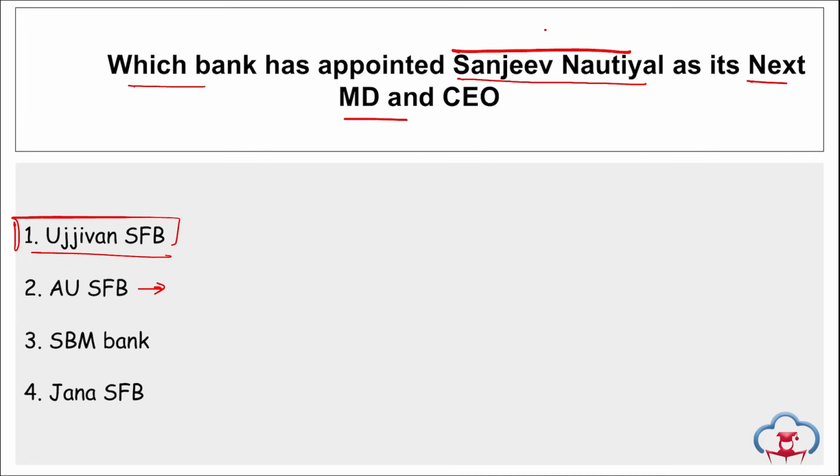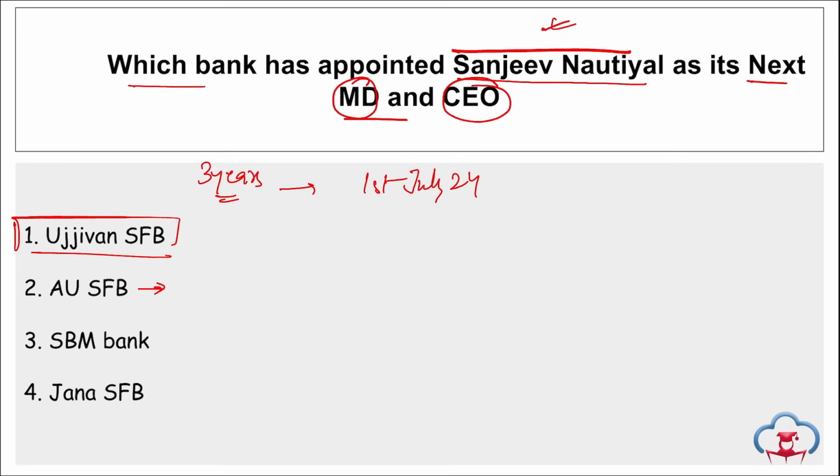Coming back, Ujjivan Small Finance Bank. So, Sanjeev Nautiyal has been appointed as MD and CEO of Ujjivan Small Finance Bank. He will be in this position for the next 3 years, starting from 1st of July 24. Before this, he will join the bank before taking charge as the MD and CEO, and will be designated as the president in term.